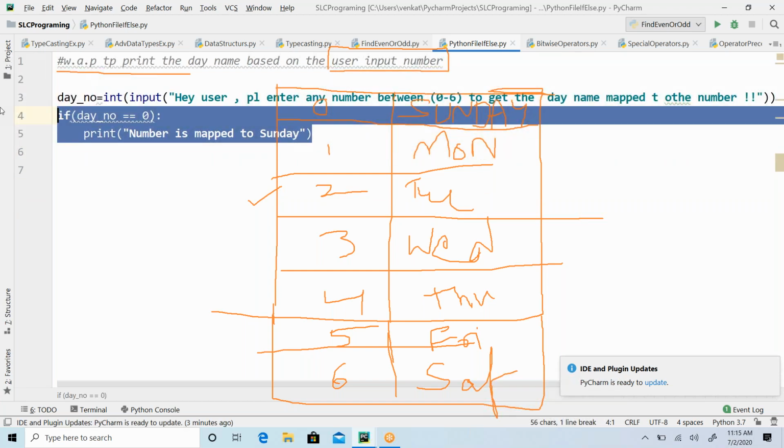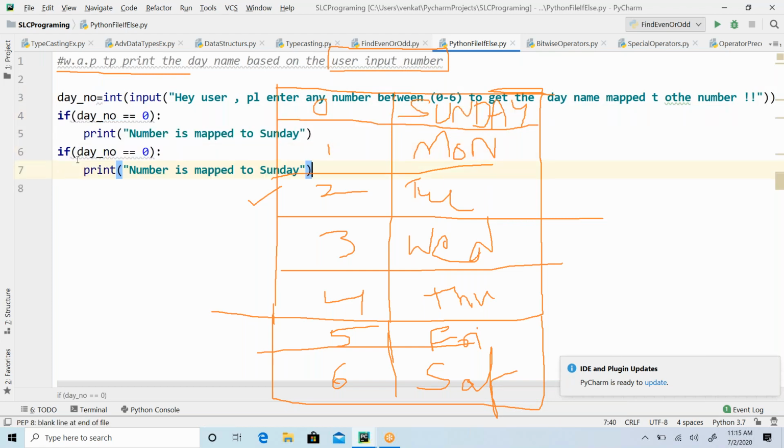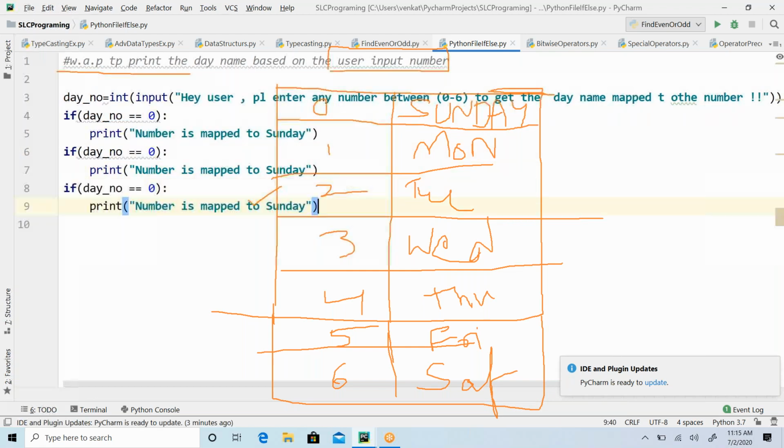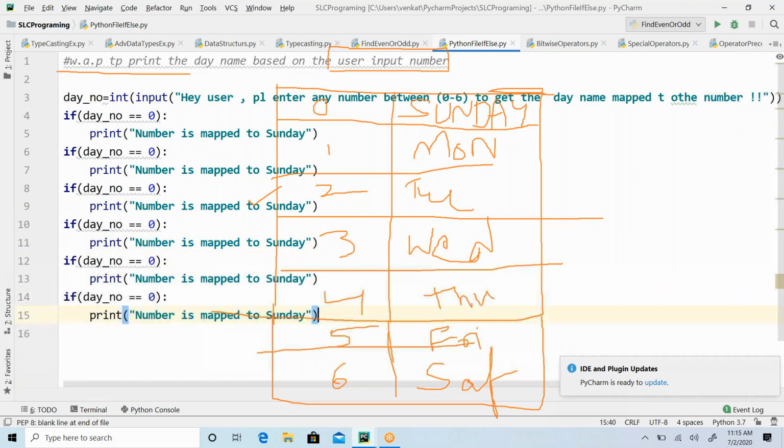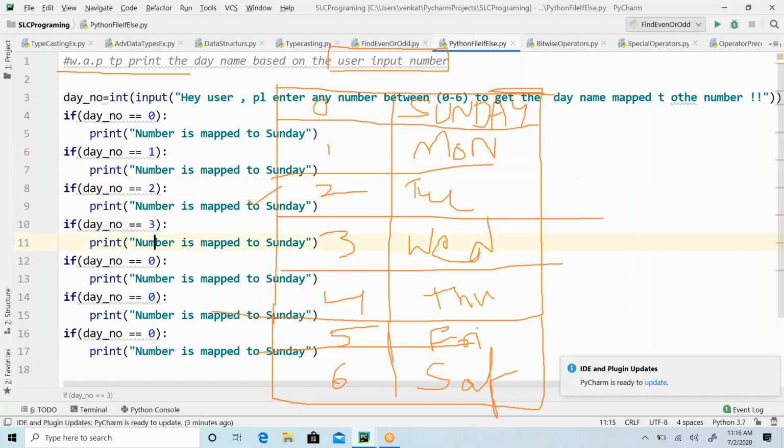Now the same thing I have to do for how many cases? Total 7, right? So if it is 1, if it is 2, if it is 3, if it is 4, 5, 6. So 0 to 6, all I have filled up.